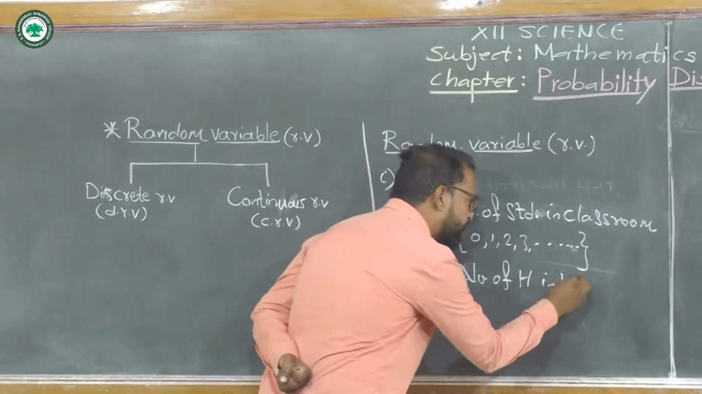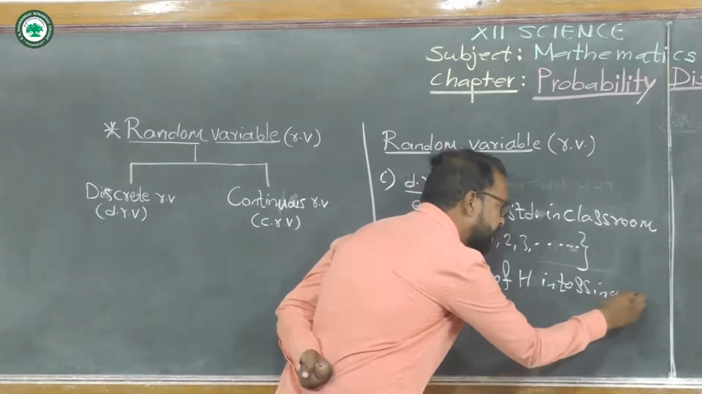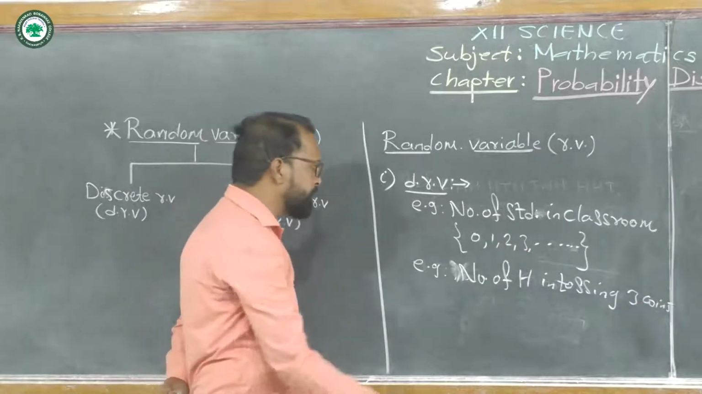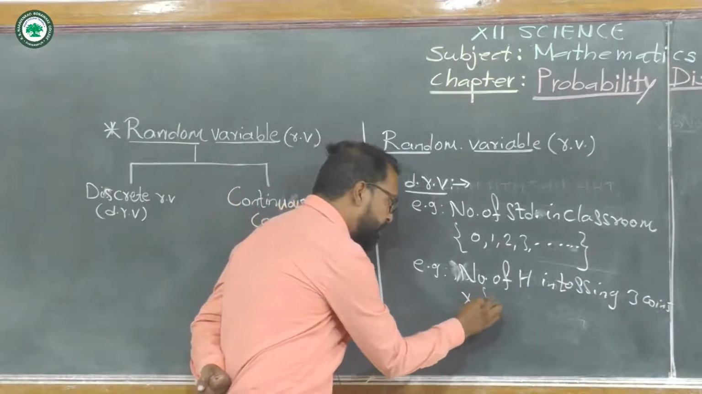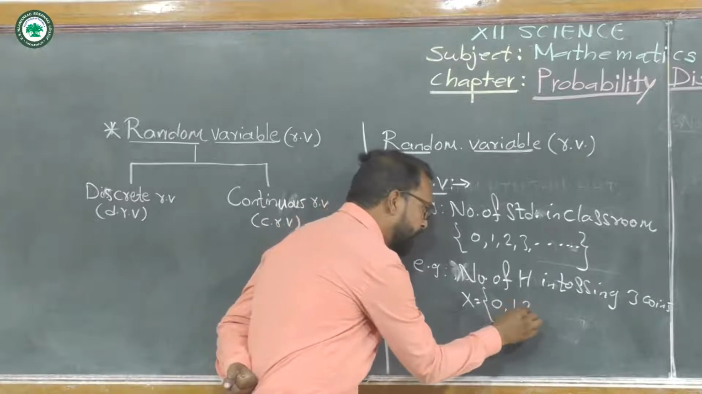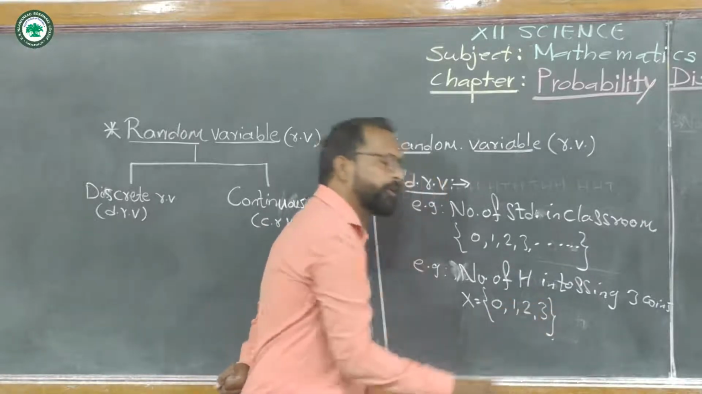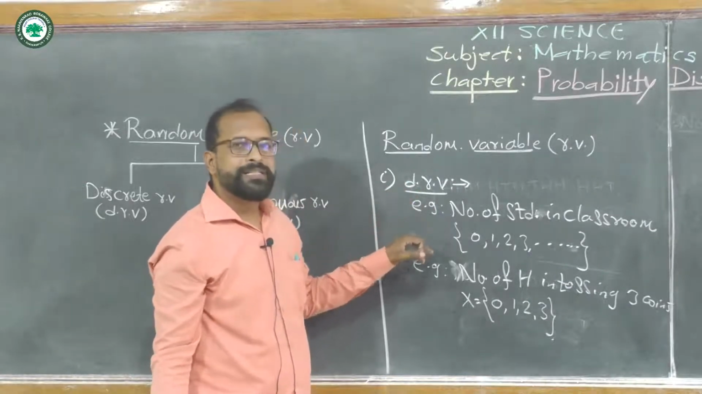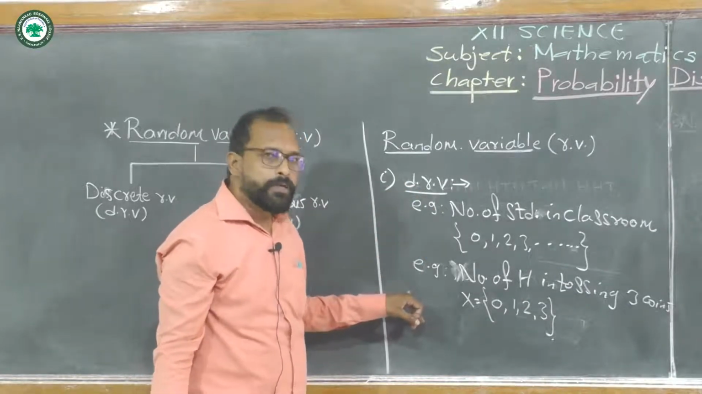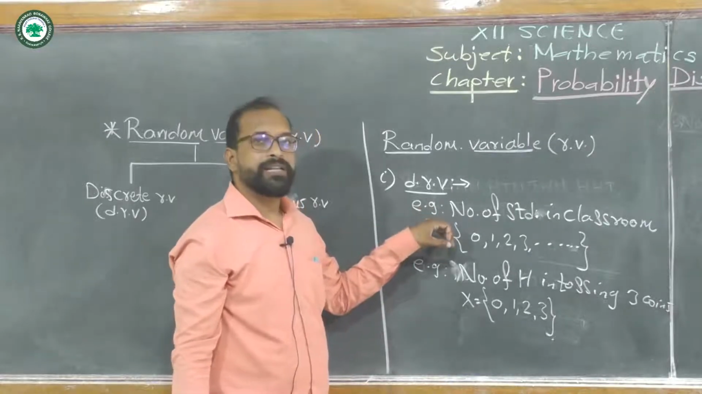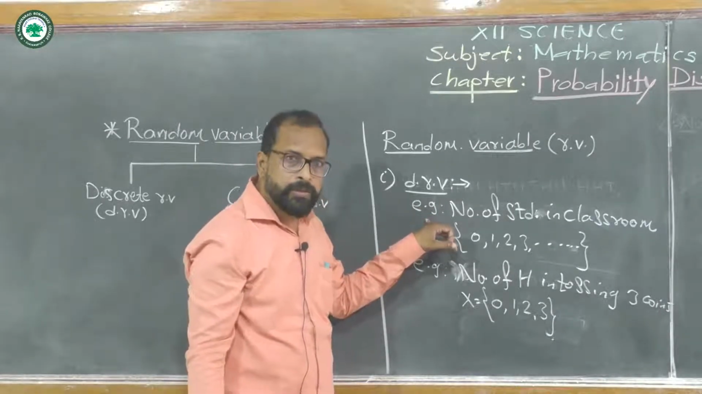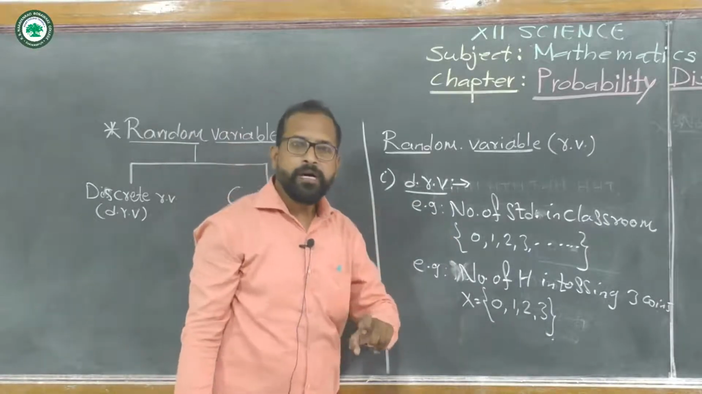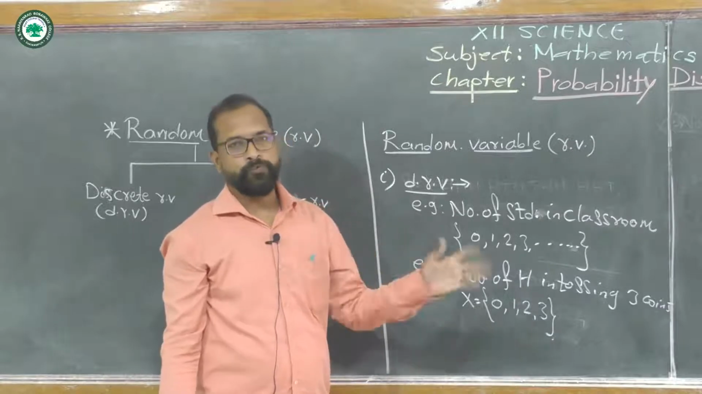Again, in a second example, suppose we define the number of heads in tossing three coins. If we toss the three coins, the number of heads is 0, 1, 2 or 3. So these are examples of a discrete random variable. Remember that a discrete random variable takes some specific values, and it is either finite or countably infinite.